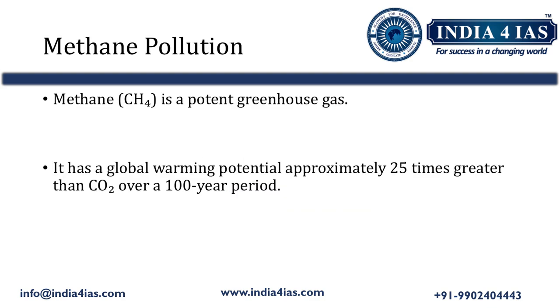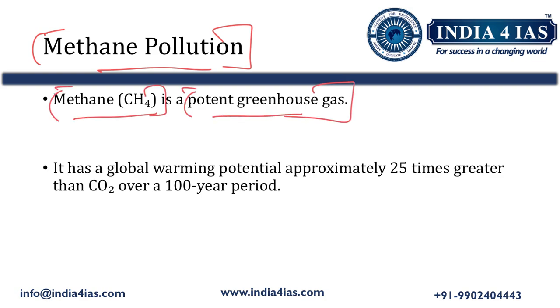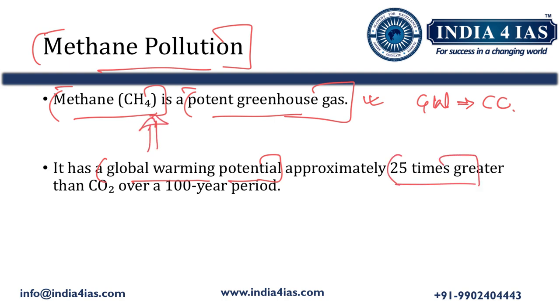So now we will briefly study methane pollution. Methane is a potent greenhouse gas. It has the ability to contribute to global warming, which in turn has an impact on climate change. The global warming potential of methane is 20 times greater than CO2 over a 100-year period.